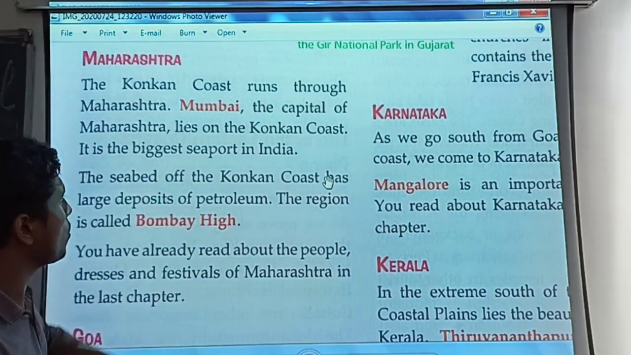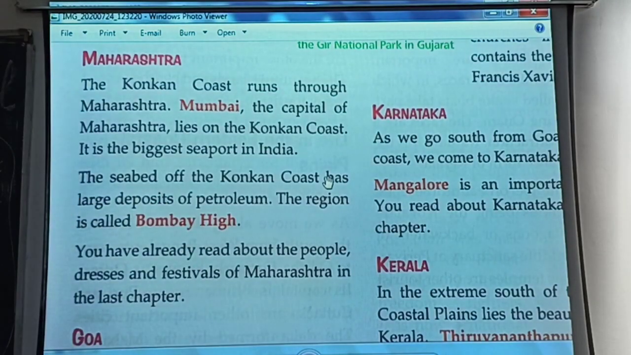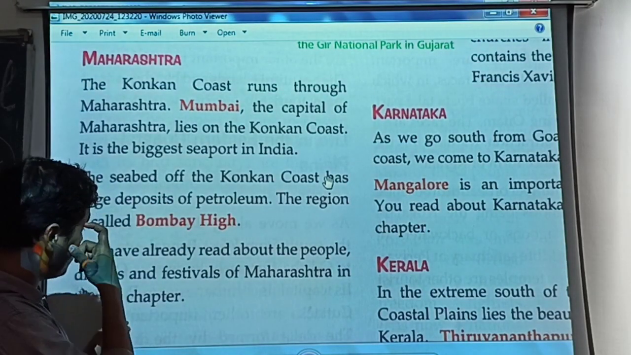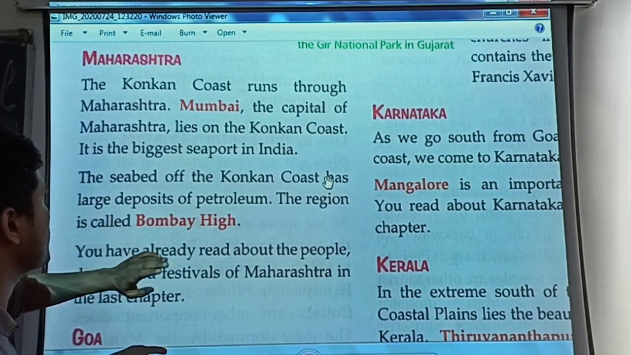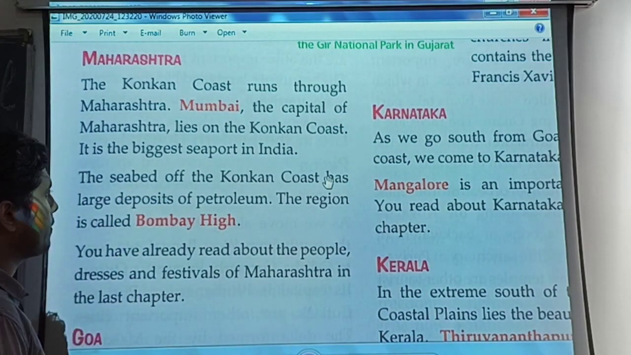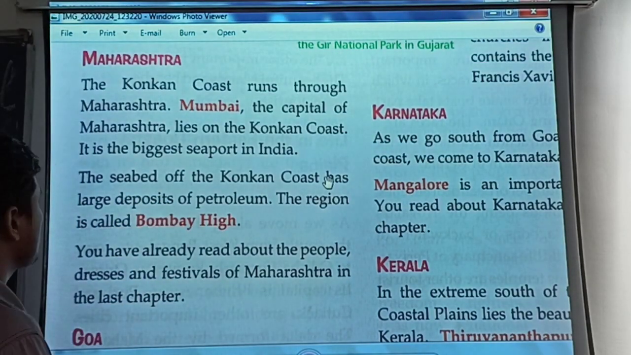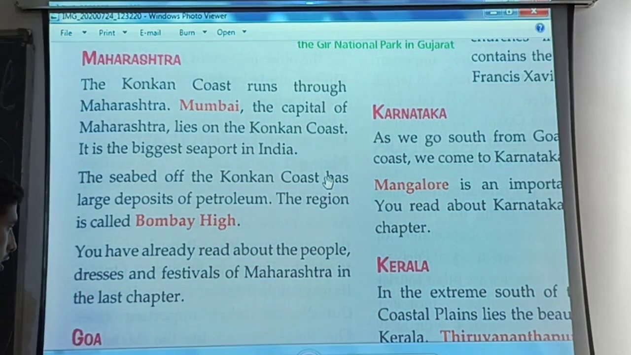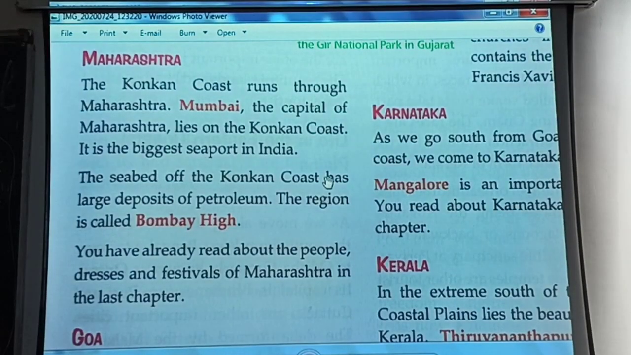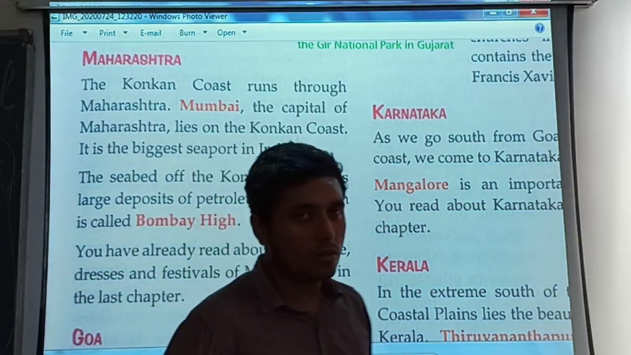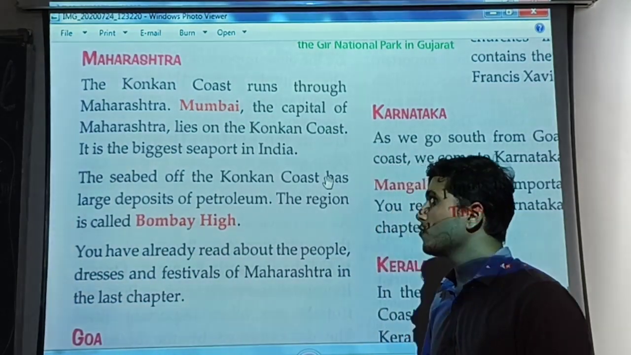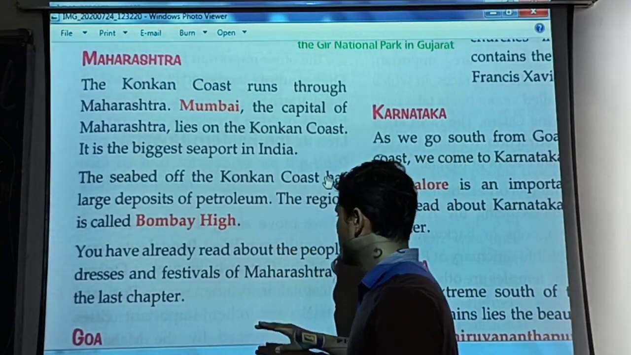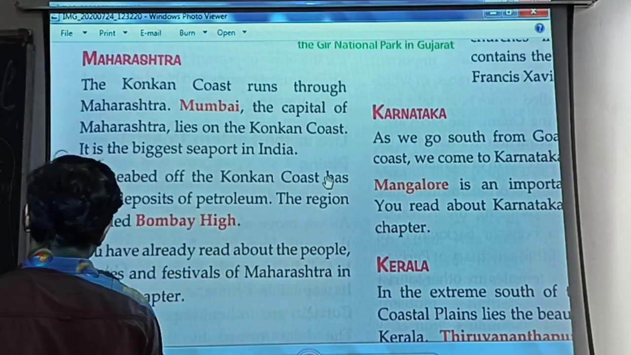The seabed of the Konkan coast has large deposits of petroleum, so the region is called Bombay High. You have already read about the people, dresses and festivals of Maharashtra in the last chapter, where we read about the Deccan Plateau, and under that heading we read about the dresses, the people and their festivals.